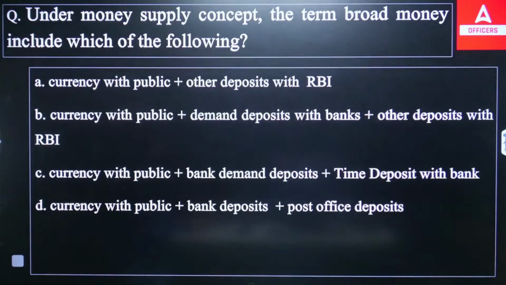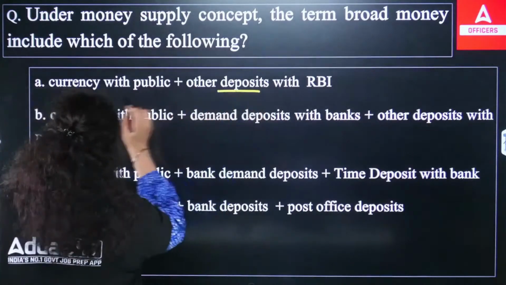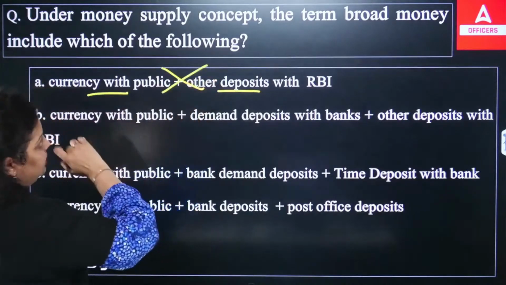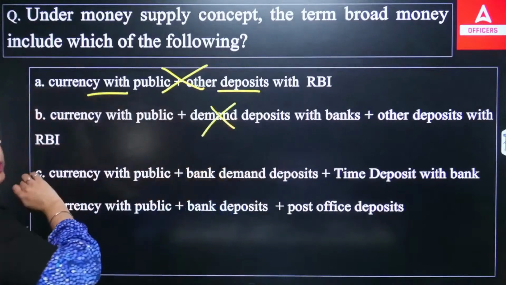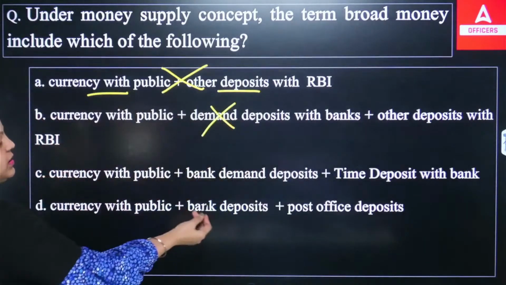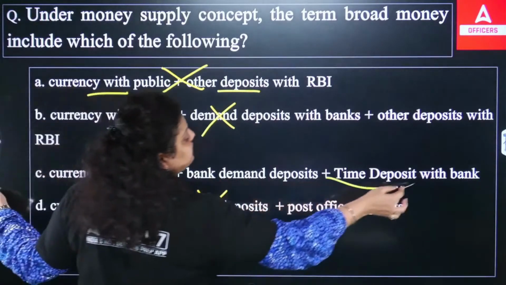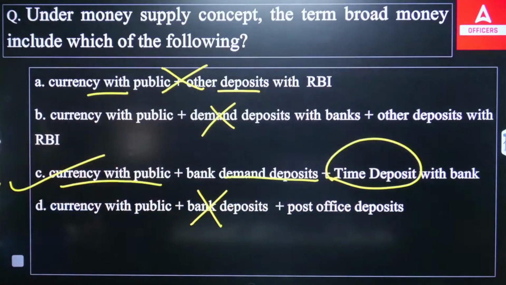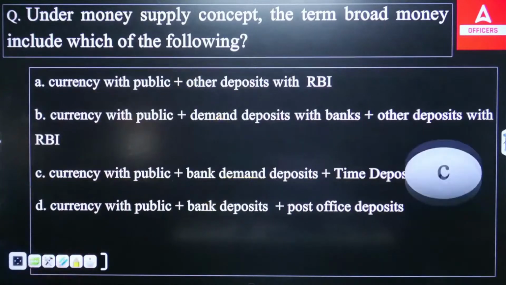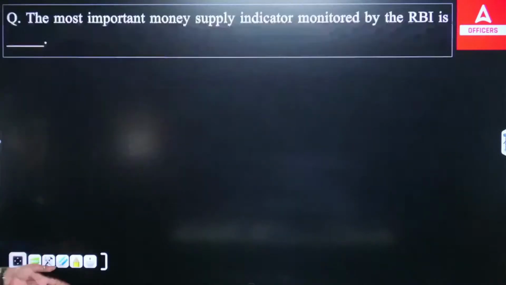Okay. So if I talk about this particular question, the question is talking about what is M3, and you can see M3 will include the term deposit. The first one has demand deposit and public deposit. It does not include term deposit. Then we have currency with public, demand deposit, other deposit with RBI. It also does not have term deposit. The fourth one is saying currency with public plus bank deposit plus post office deposit, but it does not include time deposit. Here is the time deposit with bank, the demand deposit of a bank, and the currency with public. So the right answer will be your C option, which will cover the time deposit. It means it will be covered under the M3, and broad money means M3 only.